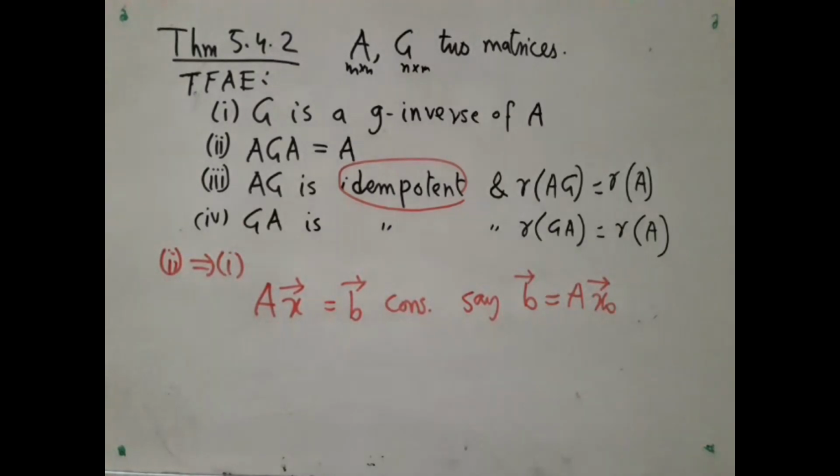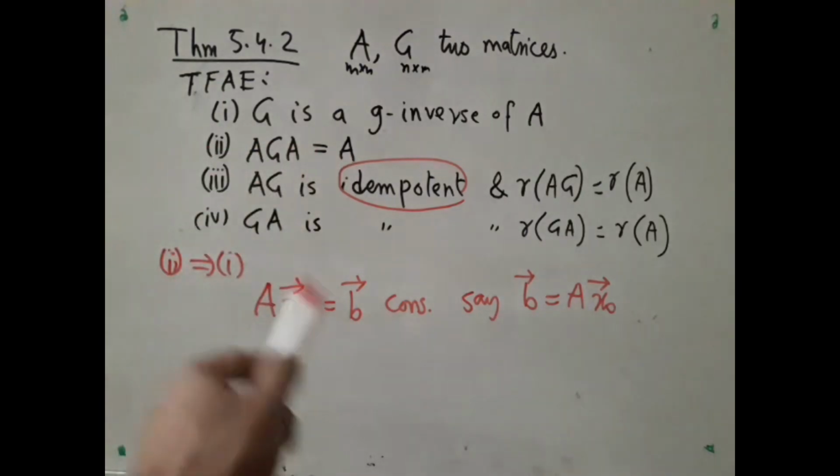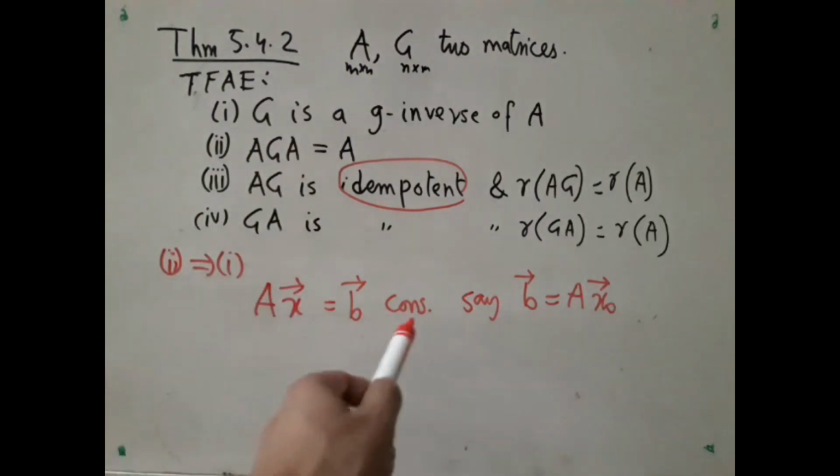To prove the converse, that 2 implies 1, I have to start with a consistent system. Suppose Ax equal to B is consistent. And I have to show that G times B, this G that satisfies this condition, is a solution. Now, I say it is a consistent system, so it has got at least one solution.